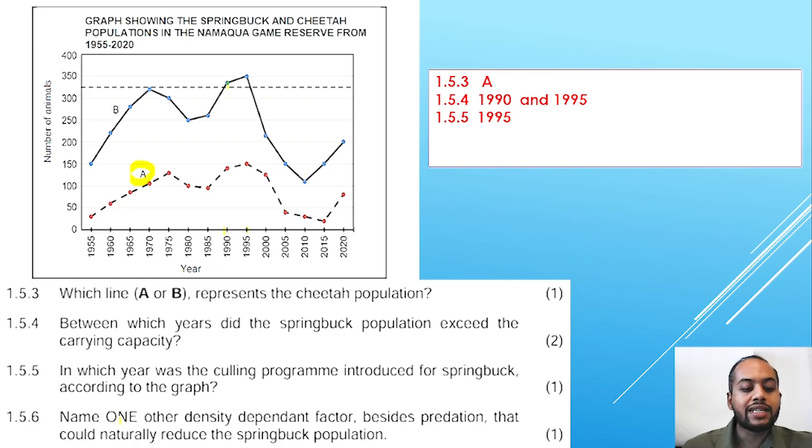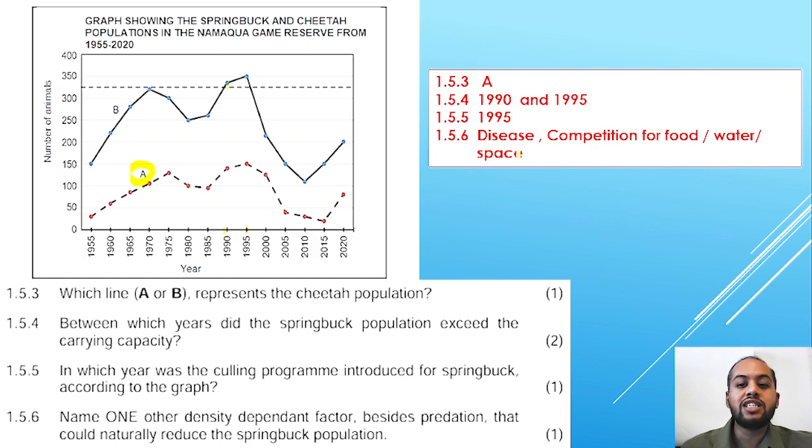Name one other density-dependent factor besides predation that could naturally reduce the springbuck population. So there are a number of density-dependent factors. You could say disease, competition for food, water, space, shelter. Those are density-dependent factors. Things that are dependent on population size. They will come into effect if the population size changes.